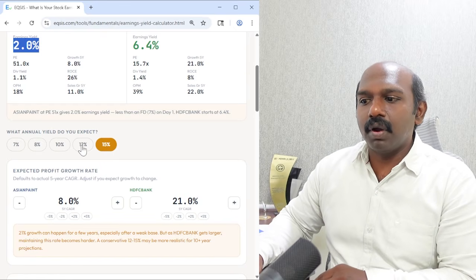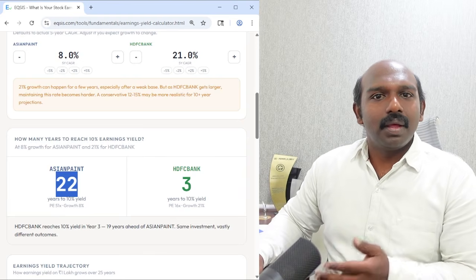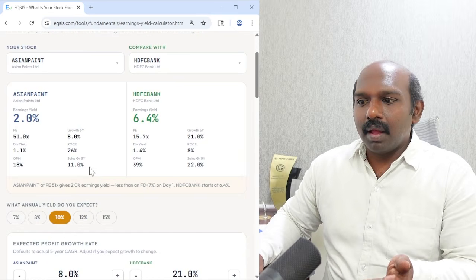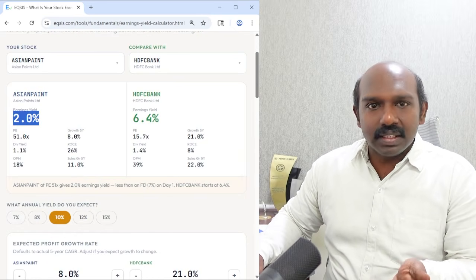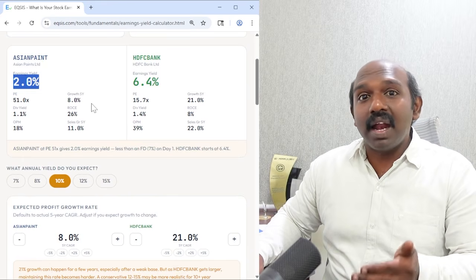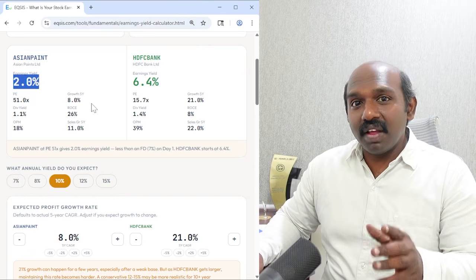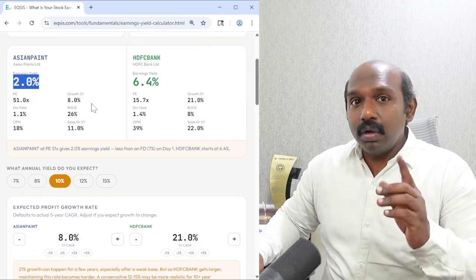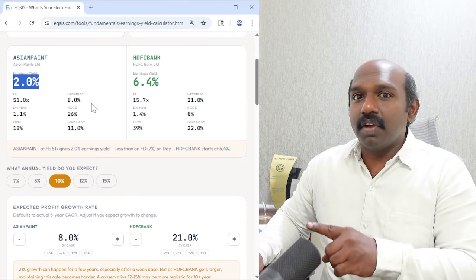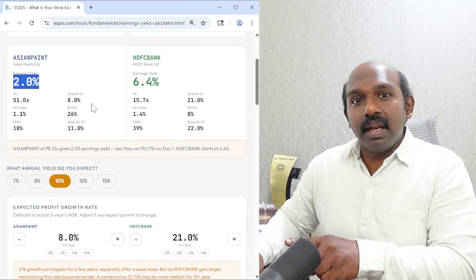By any chance, if I want just about a 10%, it won't take so long, but still it takes 22%. Remember, by investing my hard-earned money in the stock market, if I'm getting only 2% earnings yield, having a lesser growth rate, then it is very likely to be a bad investment. So as an investor, you should be very clear about one thing: are you investing in a good company? That's a fundamental factor, but that's not enough to be a good investment, because a good company with a bad price can lead to a bad investment.